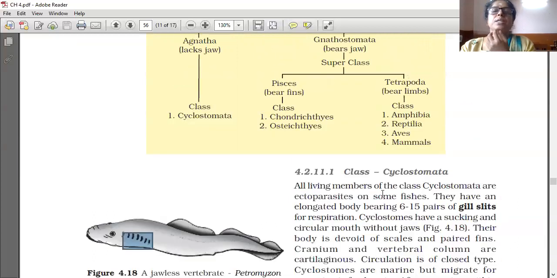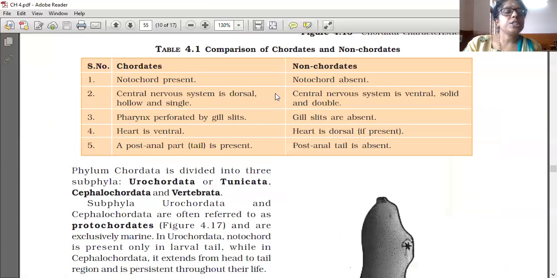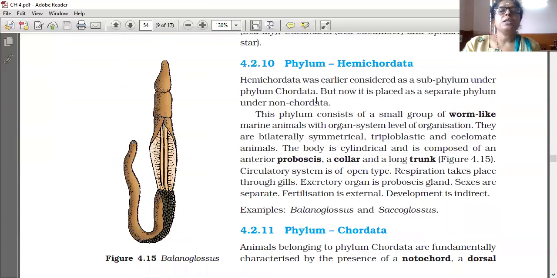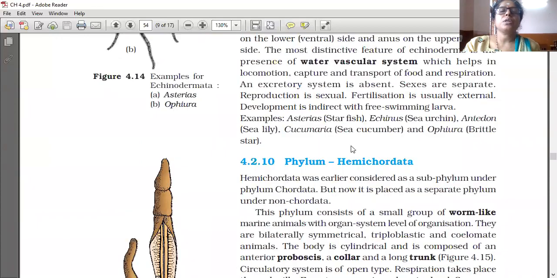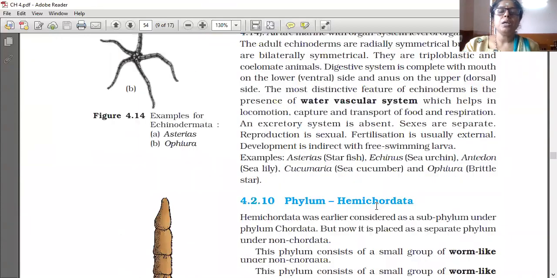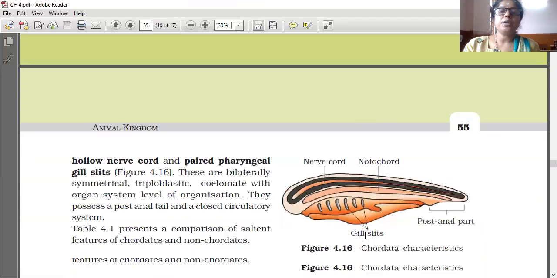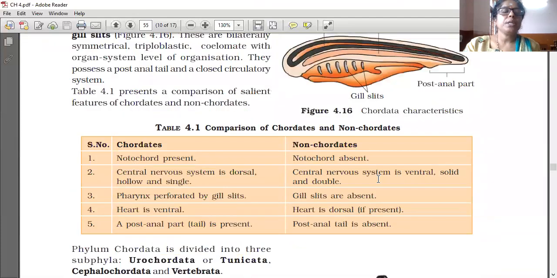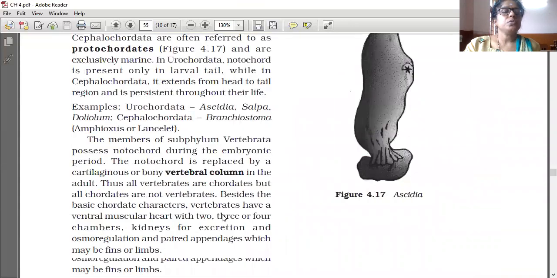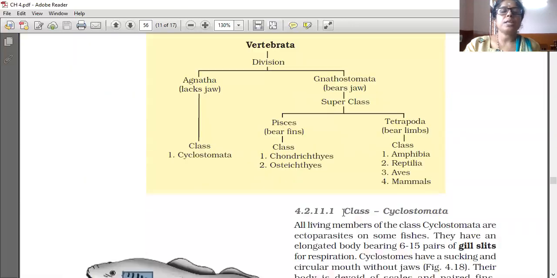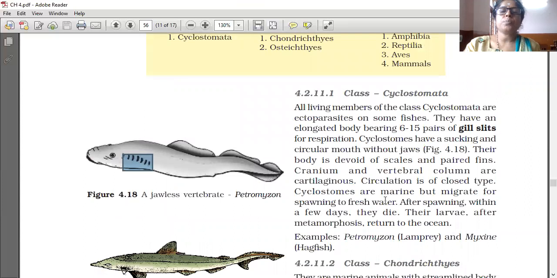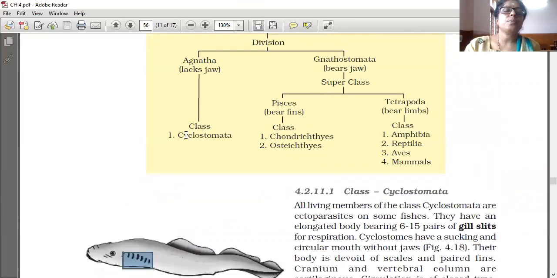I will show some slides. Today in this section we learned Hemichordata, Echinodermata and Chordata, including the difference of the vertebral column and this classification up to Cyclostomata. Chondrichthyes and Osteichthyes, together with their differences, we will learn many times. Up to Cyclostomata is what we covered, and now I will show some results.